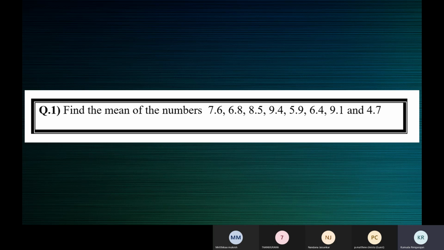Each number says the temperature on a particular day in April.